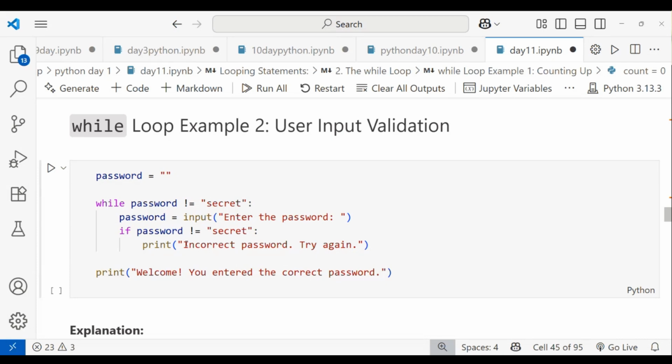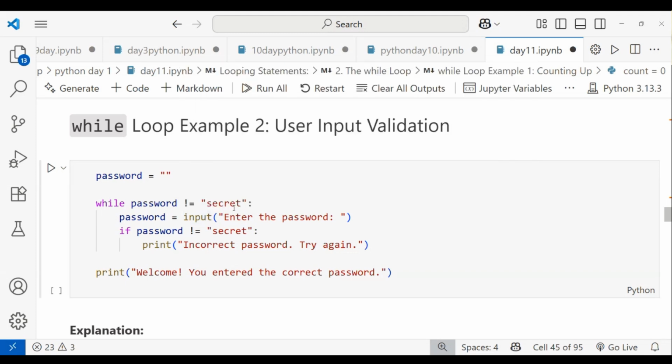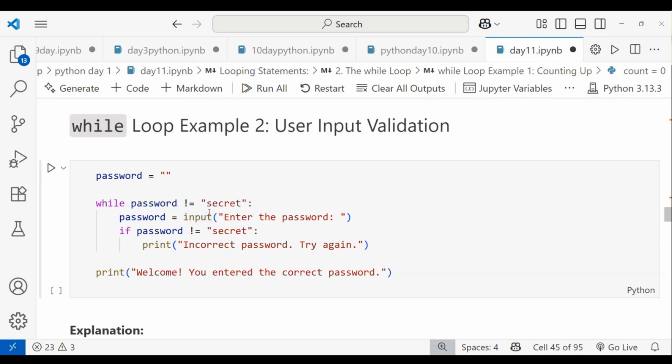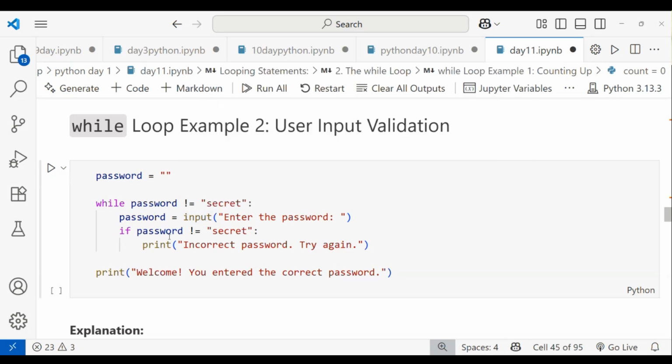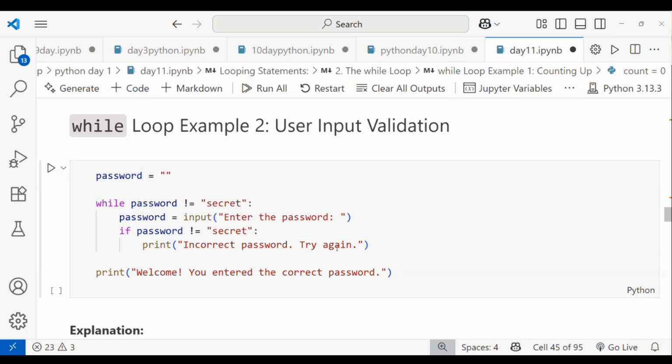They are working on which concept? Looping concept. I'm taking here while password is not equal to secret. Secret is nothing but my password. I'm taking here password is equal to input of enter the password. Input will take the input from the user. And if password is not equal to secret, you have to print the incorrect password, try again. Like that it will work.